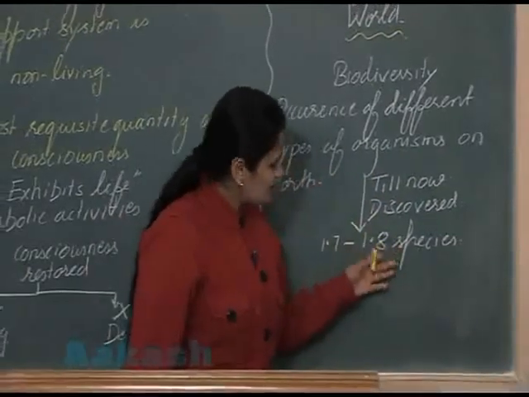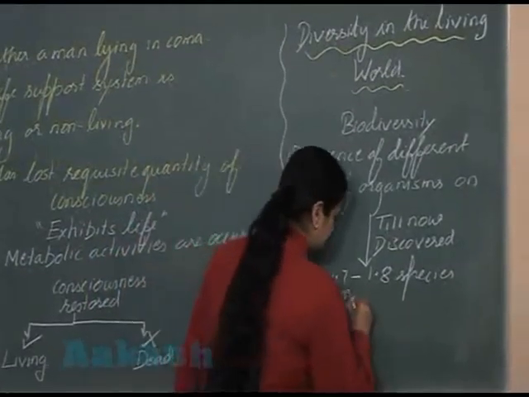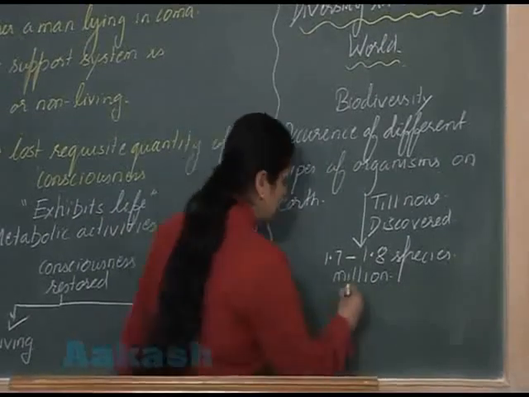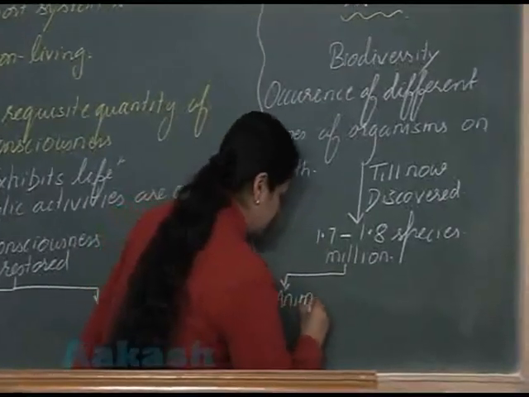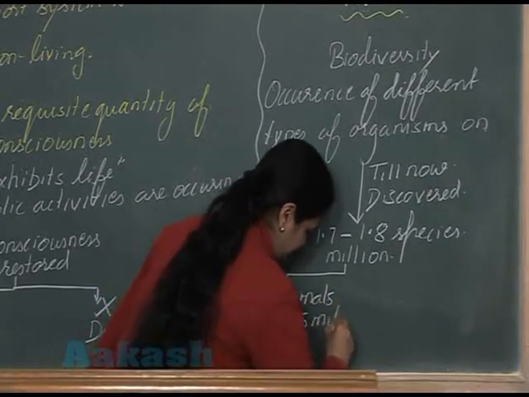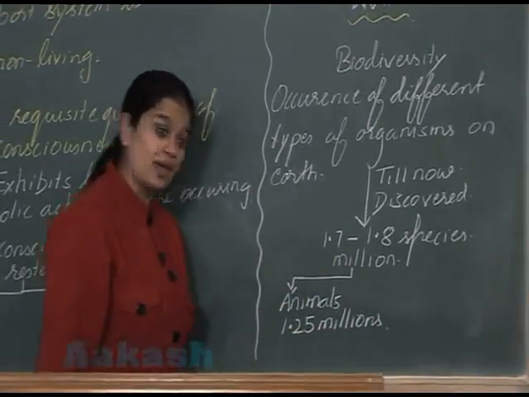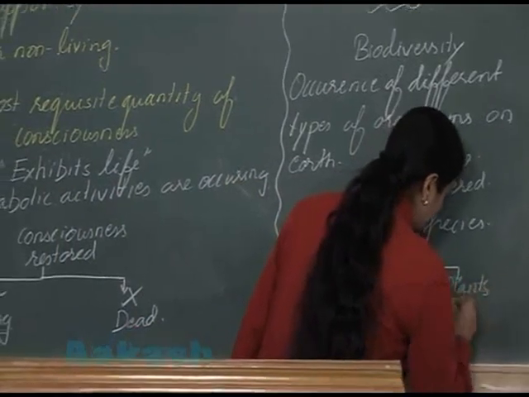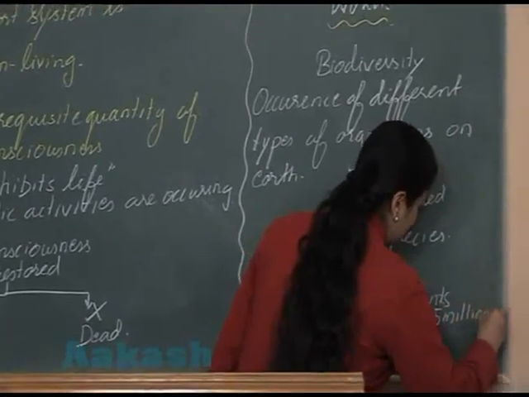Among this 1.7 to 1.8 million of the diversity, let's see what is the contribution of the plants and animals. Amongst this diversity, the contribution of the animals is 1.25 million. Animal diversity is quite high. The plants only contribute 0.55 million of diversity.